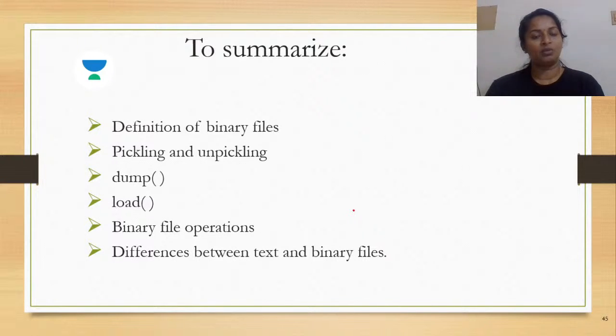So, to sum up what we have seen today: we learned the definition of binary files. We learned that binary files are just like any computer files, which are capable of storing images, videos, archive files, executable files. So we learned a variety of them as examples. And we learned certain features with respect to the binary files. We learned that they have no delimiter. They are represented in a form which is easily understood by the machine, but very difficult in the case of human, right?